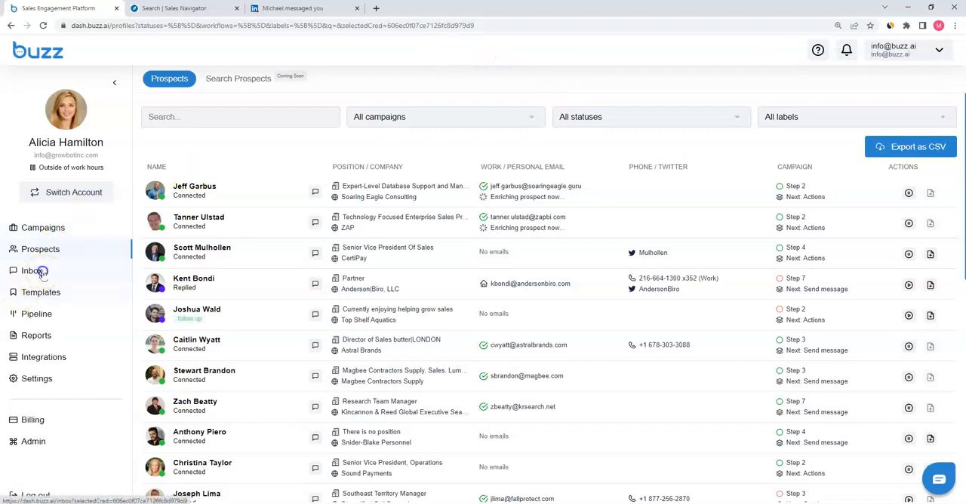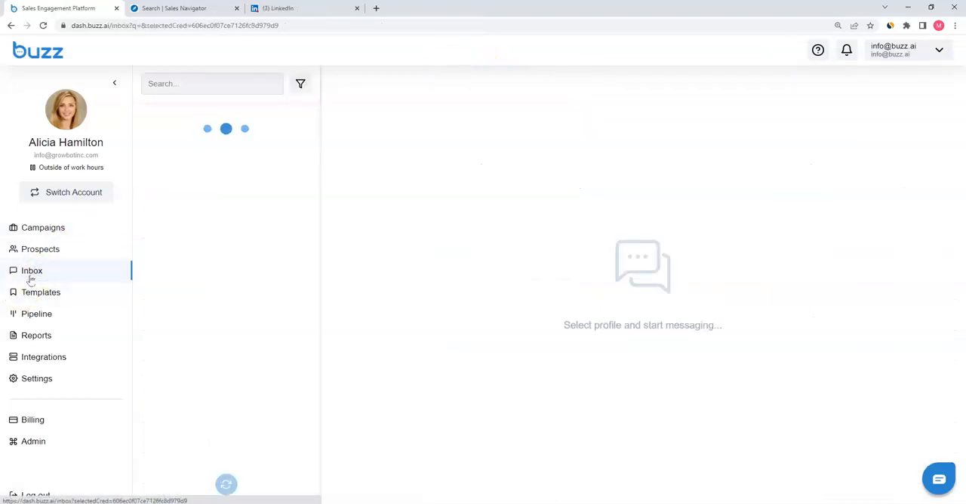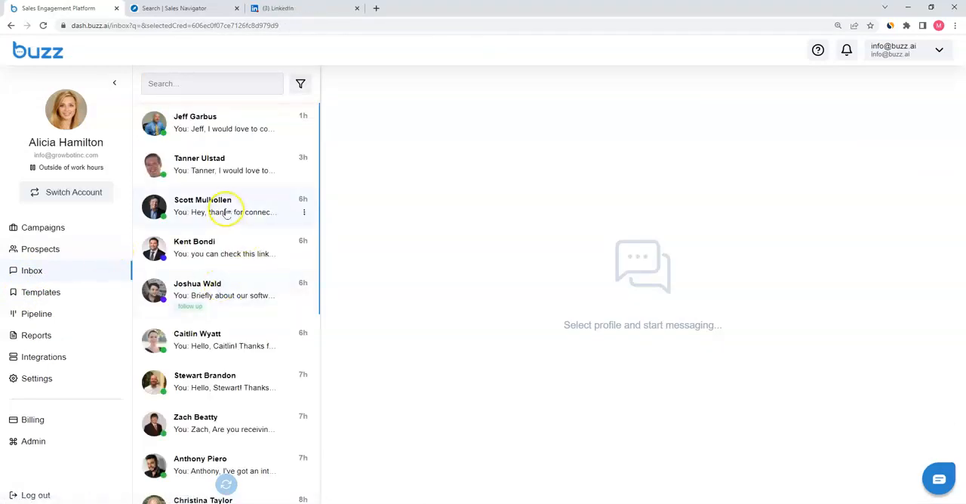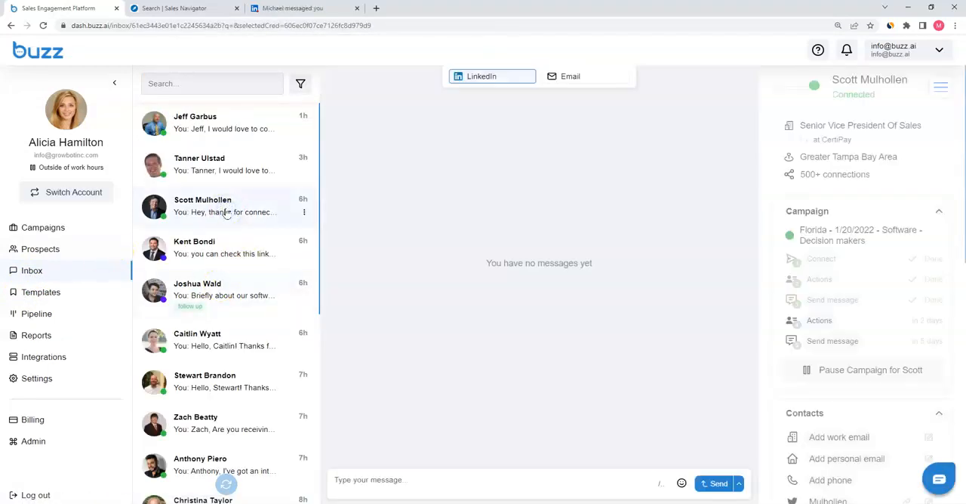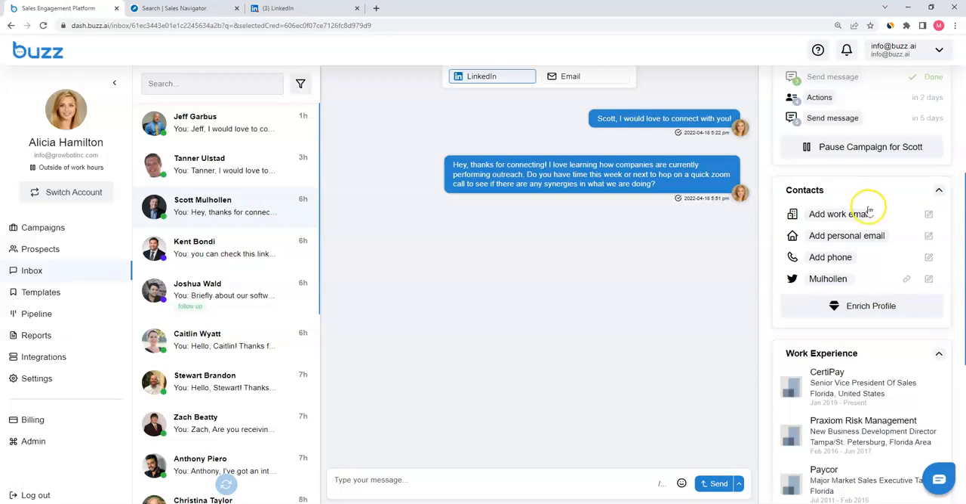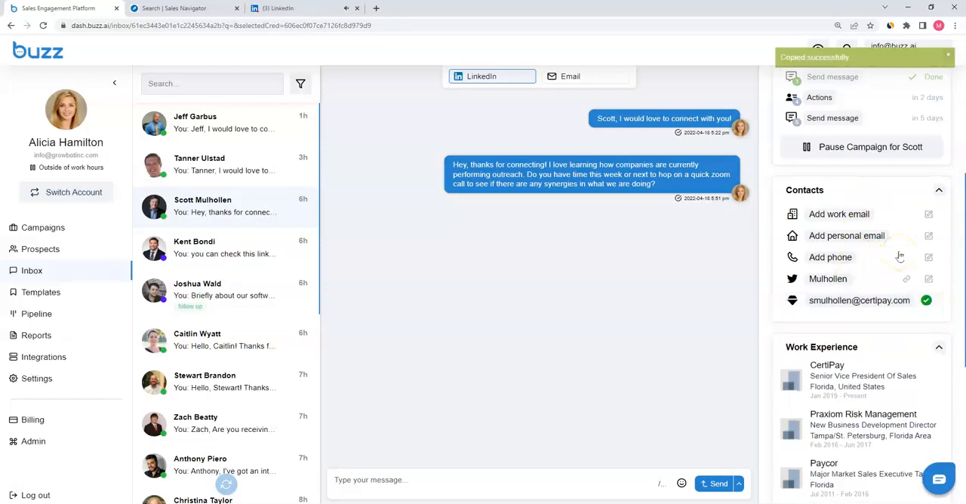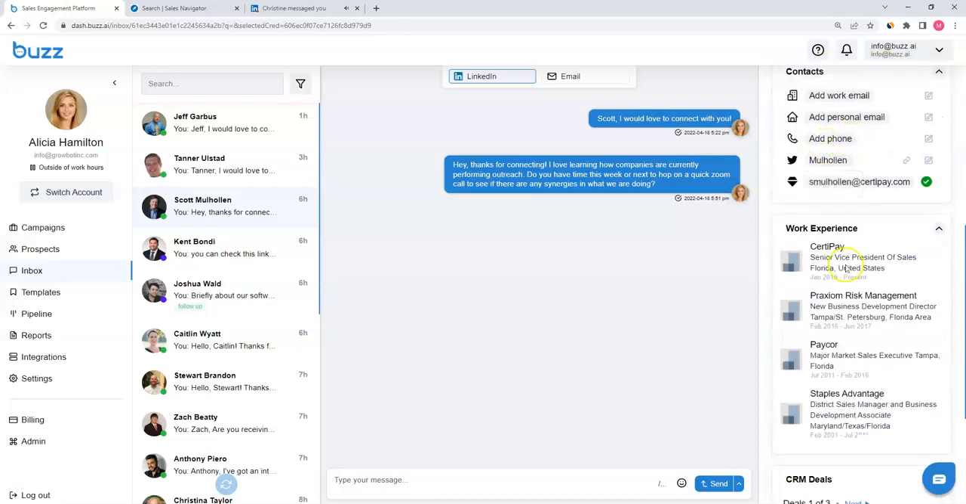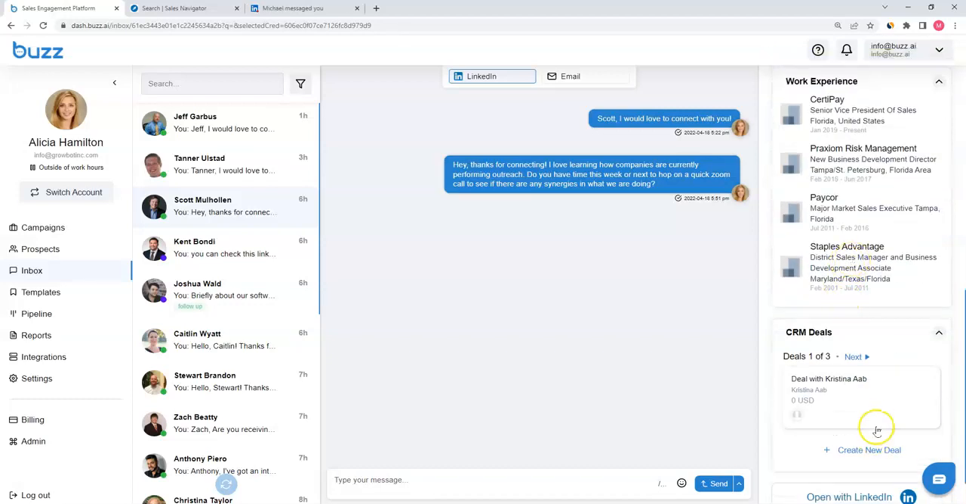Within the Buzz inbox, we collect all of your messages coming in with LinkedIn and email. It allows you to get a multi-channel inbox where you can see exactly what's happening with your prospects, all of the information about them, as well as enrich their profiles further directly from here. 3 for 3. Once we look at the right-hand side, we can see the work experience of these profiles.